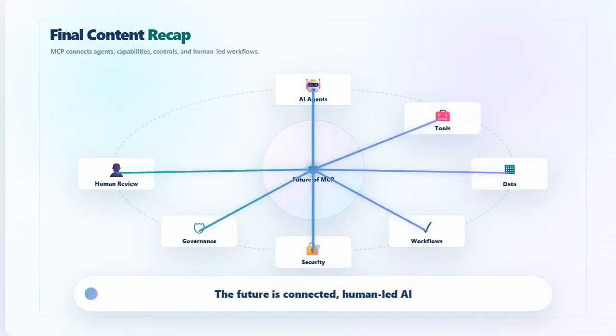Now let's look at final content recap. AI agents need a common way to connect to tools and data. MCP provides a standard connection pattern for AI applications. It can expose tools, resources, and reusable prompts. It can help agents work across business systems. The future of MCP is connected to agents, workflows, security, and governance. The real opportunity is not just smarter chat. It is safer, connected, human-led AI workflow automation.